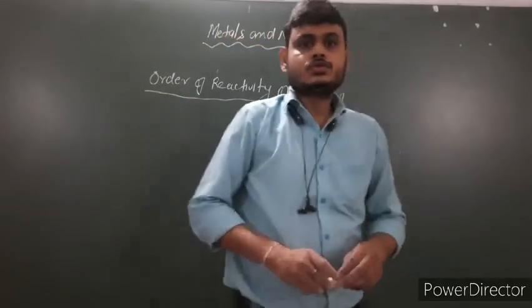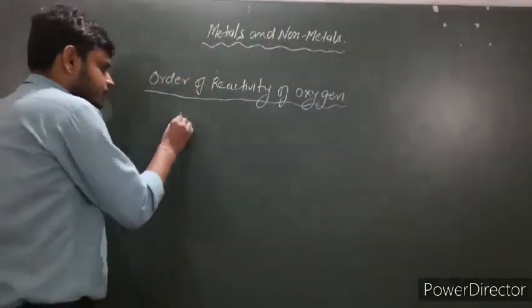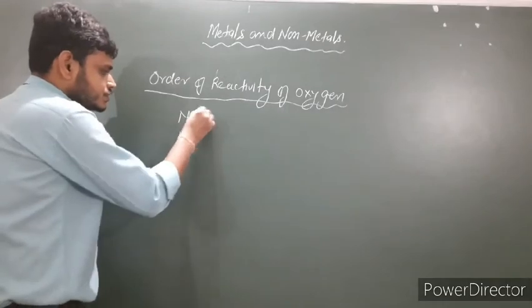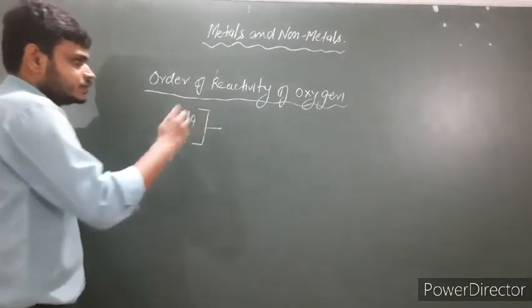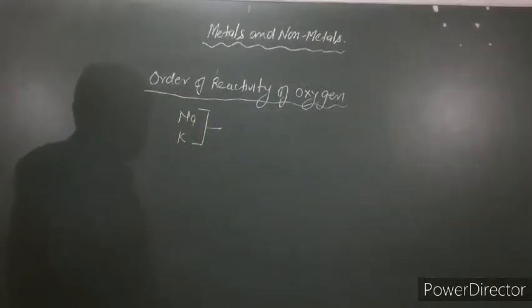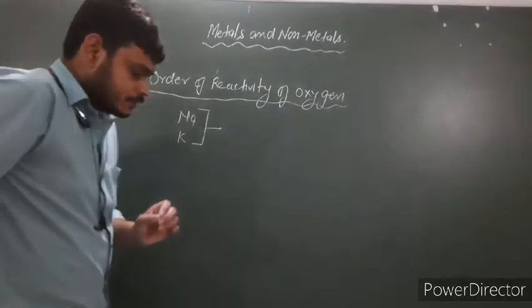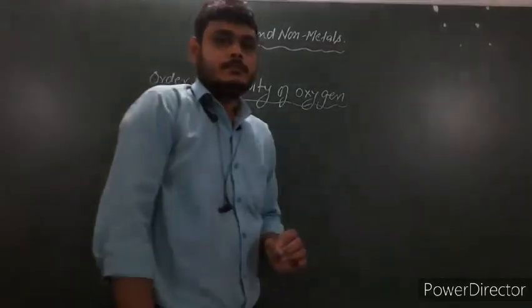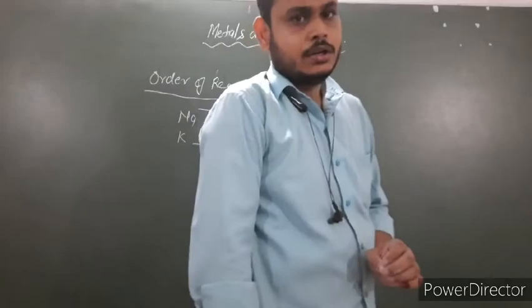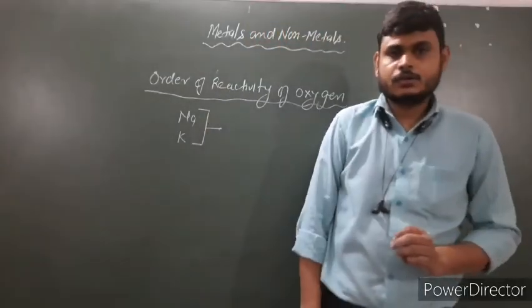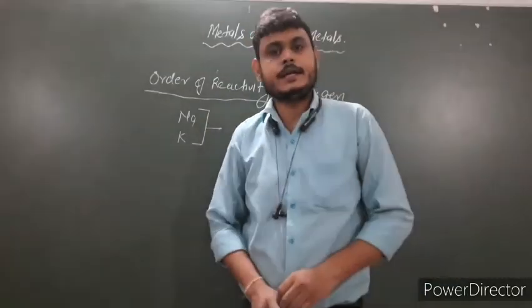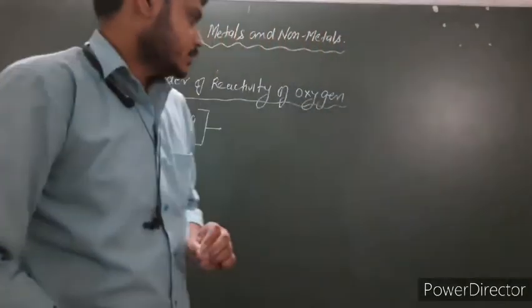For example, sodium and potassium react with oxygen violently, catching fire to form sodium oxide and potassium oxide.